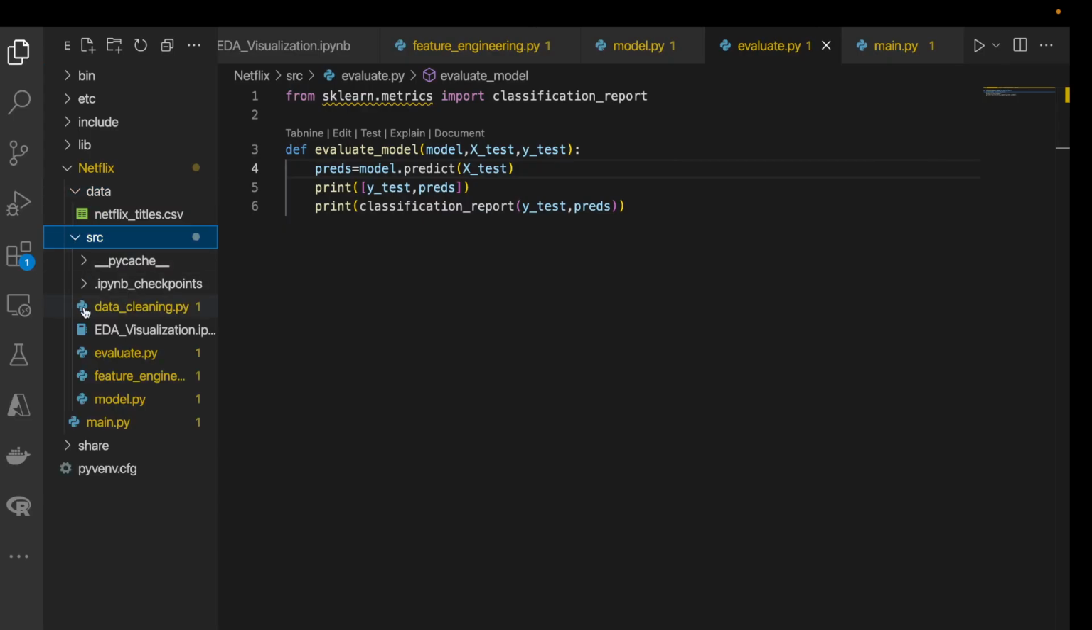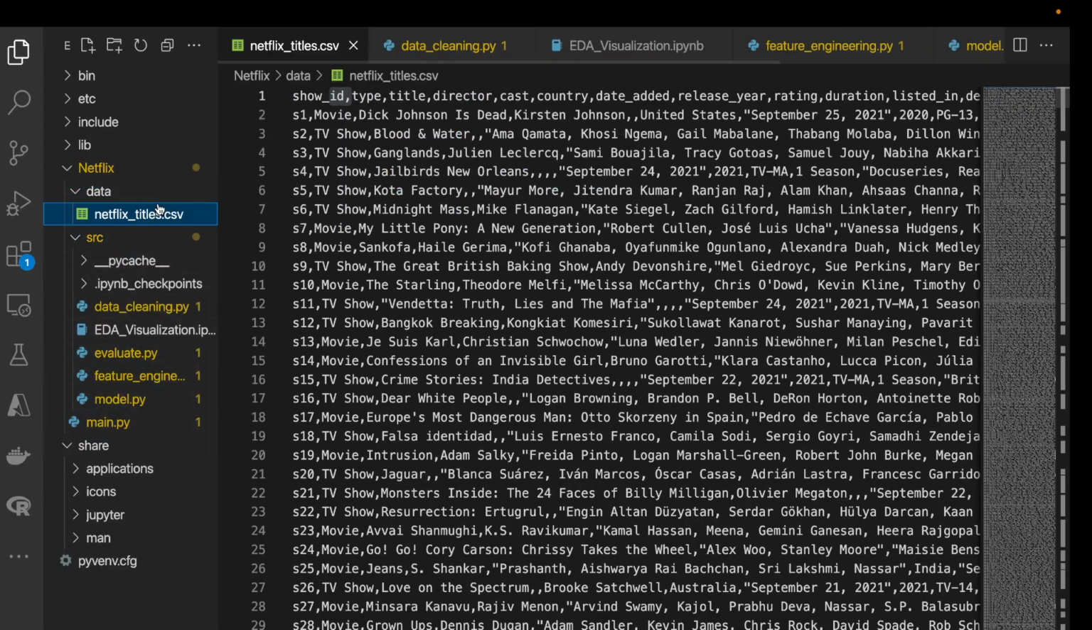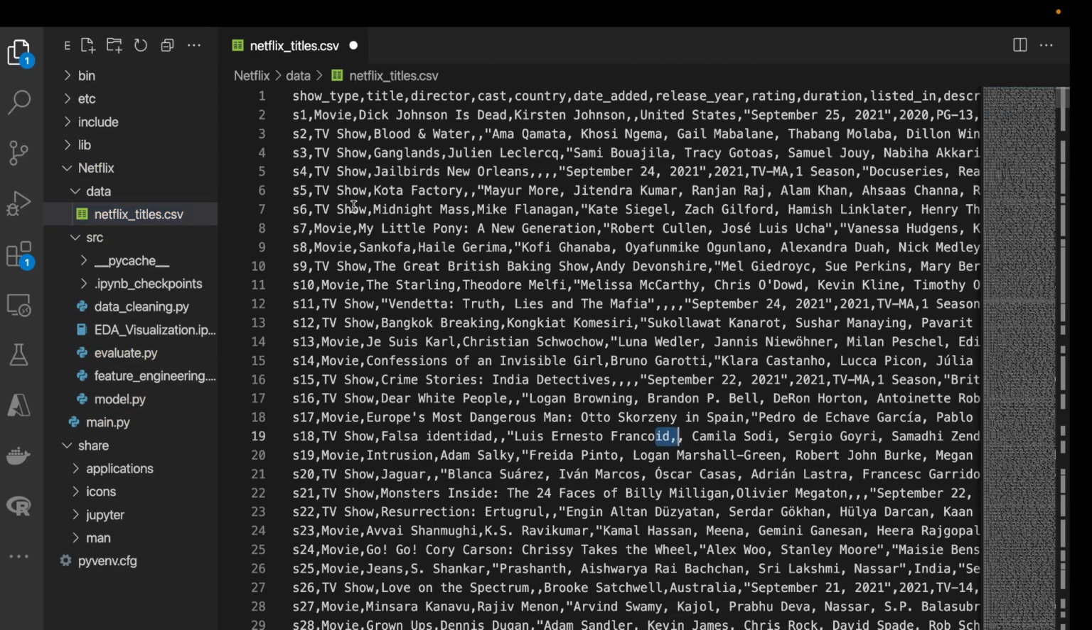So this is our project structure that we are going to start, and this is the data that we are going to look at. Because it's a comma separated file, all the values here are separated by a comma delimiter. And next, jumping into the source file, the first thing we'll be doing is cleaning and loading the data.